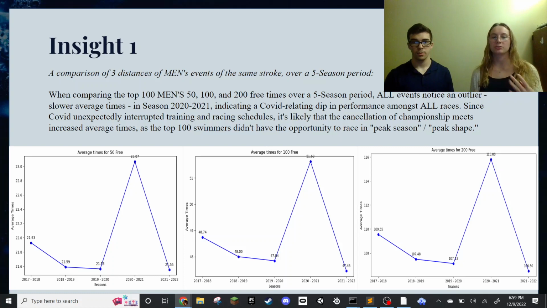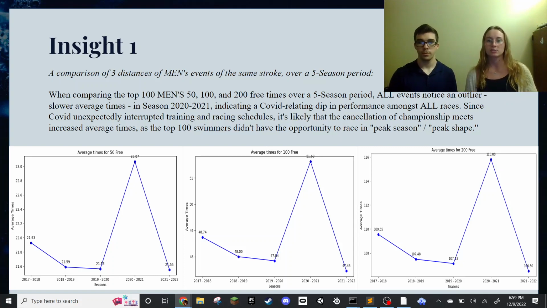Our first one was found through comparing 3 different men's events, all in freestyle. So we compared the 50 free, 100 free, and 200 free. And what we found was when comparing across multiple seasons, there was this spike of slowness from the 2020 to 2021 season. We attributed this to, since we were analyzing the top 100 swimmers, they probably didn't have time to train and compete in their championship time since COVID hit right before swimming championships start. So those top times were probably taken from slower meets earlier in the year, which probably explains why swimmers appear to be slower in this year.